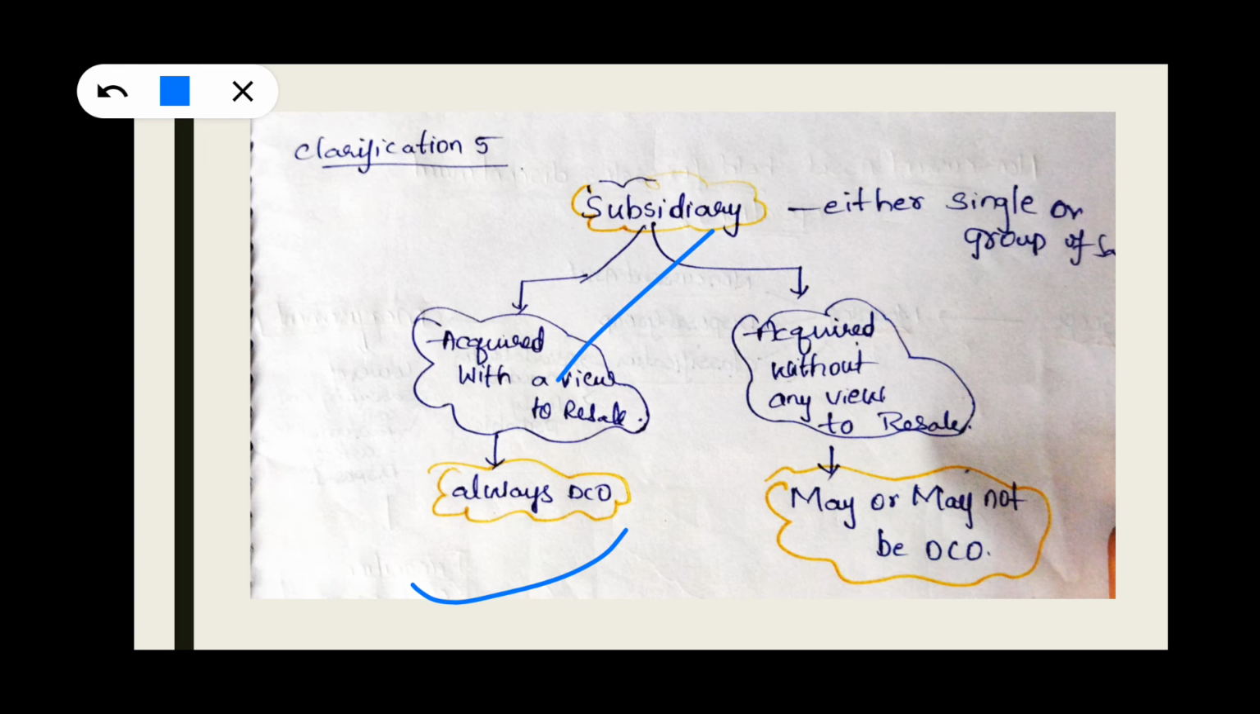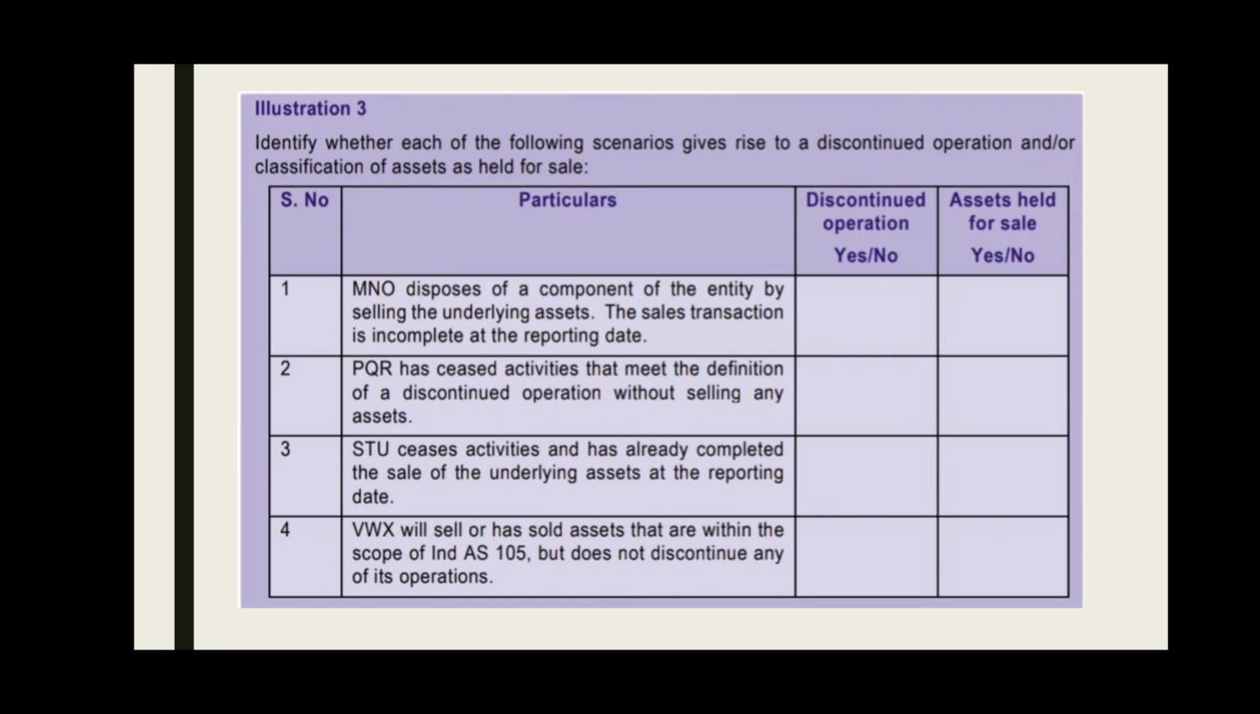It can be classified as discontinued operation. Acquired without a view to resell. It may be classified as discontinued operation. It may not be classified, or it may be classified if we have the intention to sell within 1 year. So let us take an example. Identify whether each of the following scenarios gives rise to discontinued operation and or classification of asset held for sale.